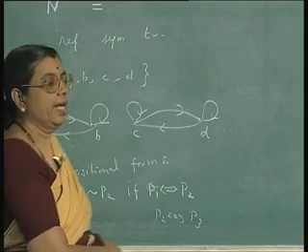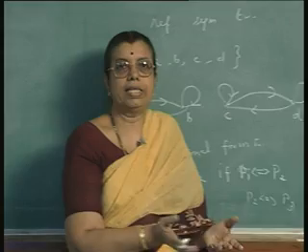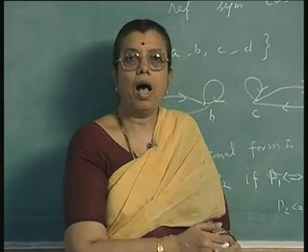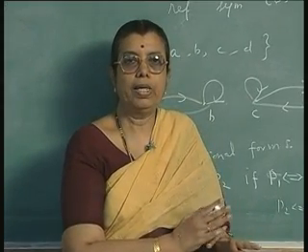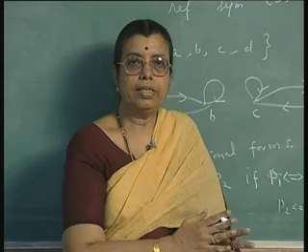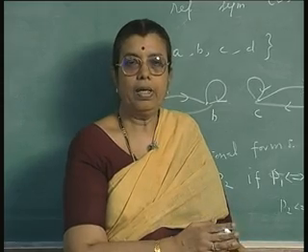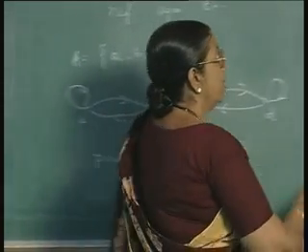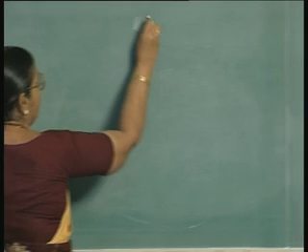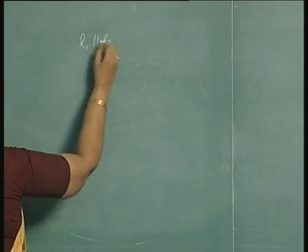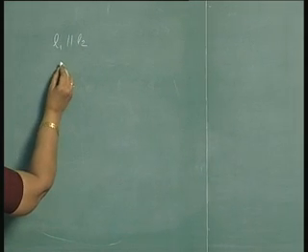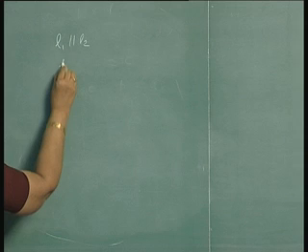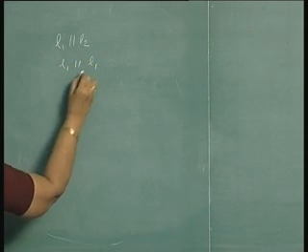Or if you take the set of parallel lines in a plane, all lines parallel to each other are considered equivalent. So, if you have a line L1, if L1 is parallel to L2, they are considered equivalent. In that case, you see that L1 is parallel to itself.